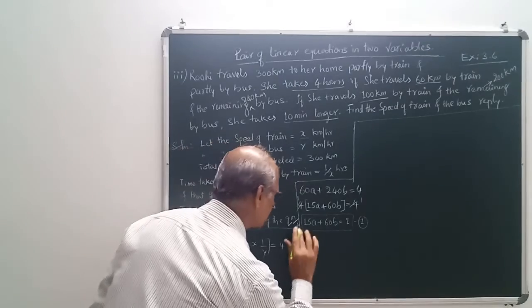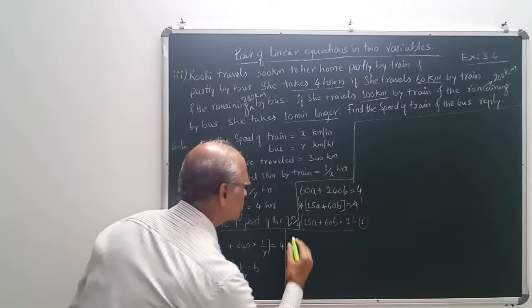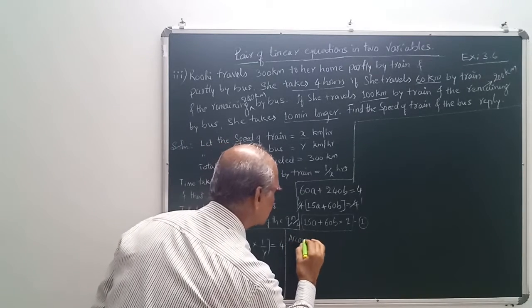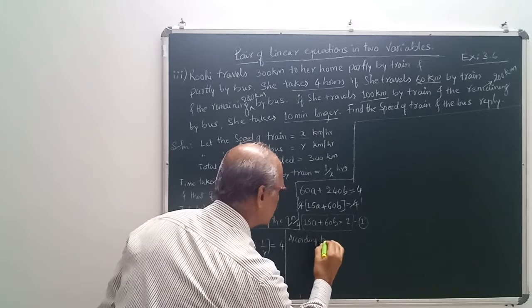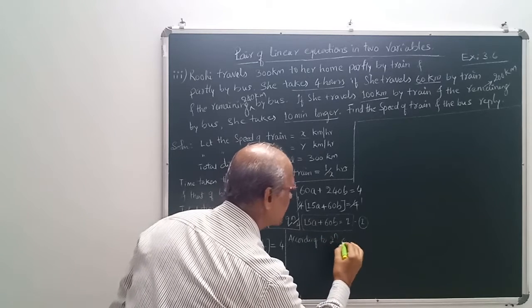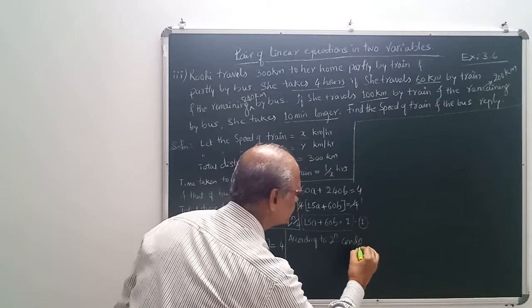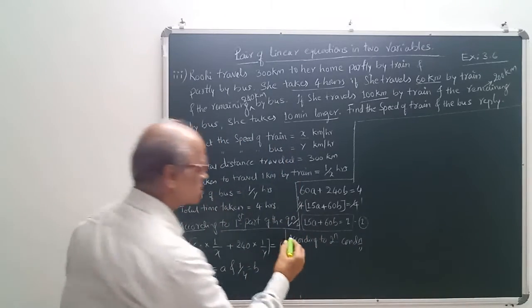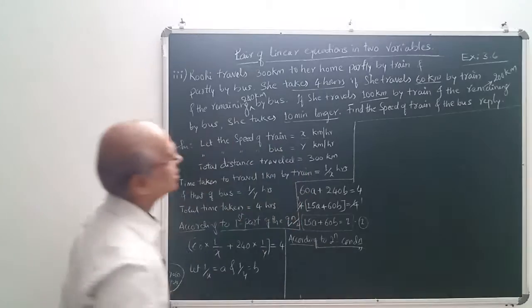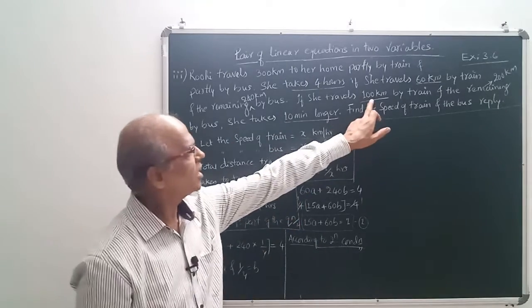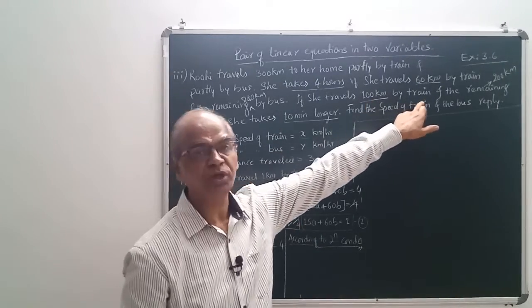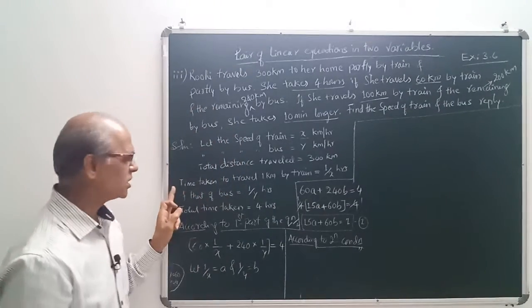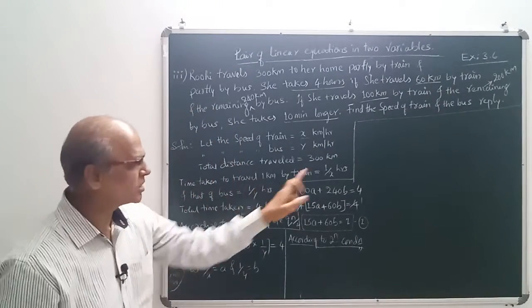We can write over here, according to the second condition also. Now what is the second condition here? Second condition is, if she travels 100 kilometers by train, here you see time taken to travel 1 kilometer is 1 by x.